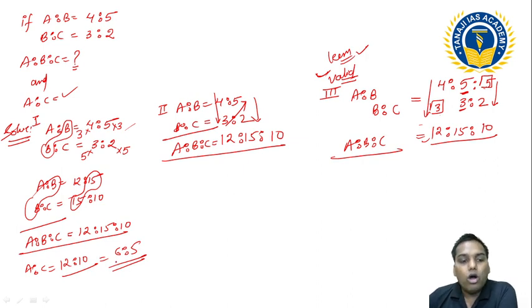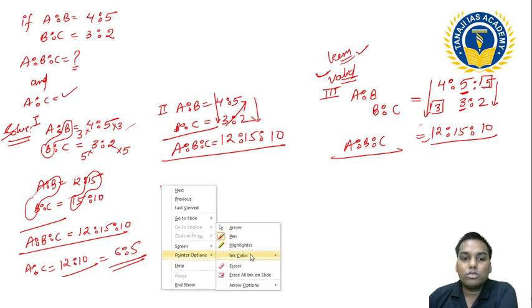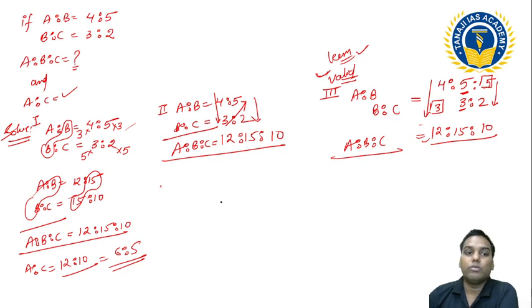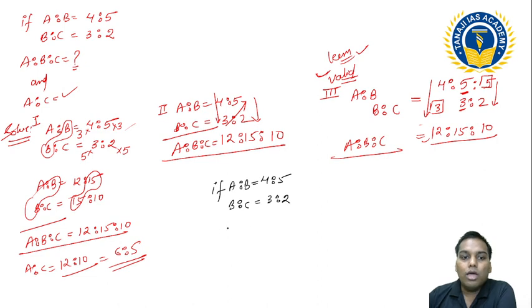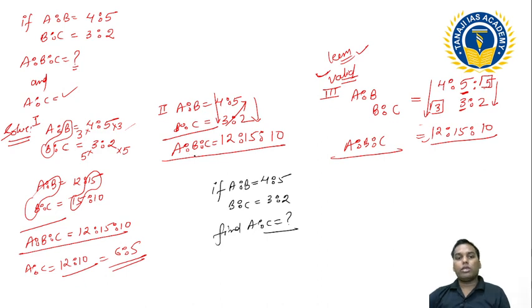But I do not want to find it out in this way. Suppose someone did not ask me the A ratio B ratio C question at all. They said that A ratio B is equal to 4 ratio 5 and this B ratio C is nothing but 3 ratio 2, and find A ratio C. Then do I have to calculate this A ratio C? No.